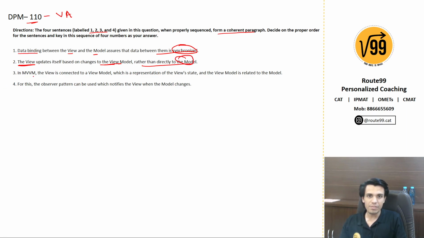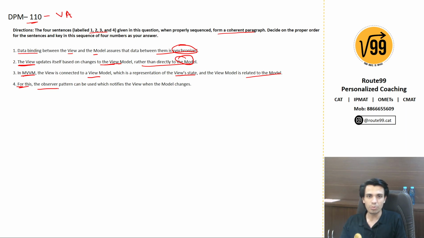In MVVM, the view is connected to a view model, which is a representation of the view state, and the view model is related to the model. So this seems like my introductory statement. This starts the discussion about MVVM, where the view is connected somewhere and this is connected somewhere else. This is a representation of some form, right? So this is my introductory statement.